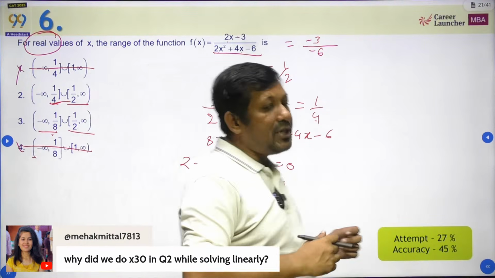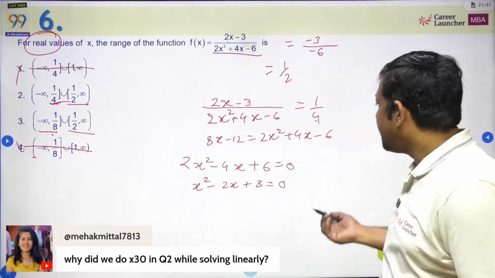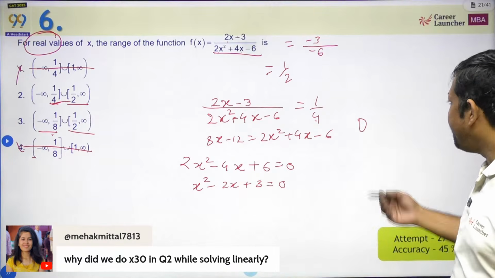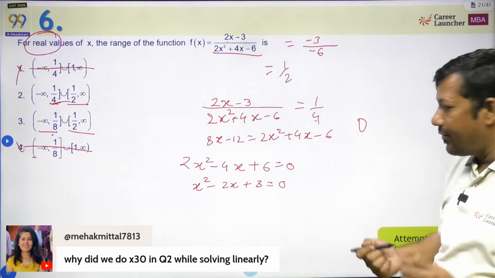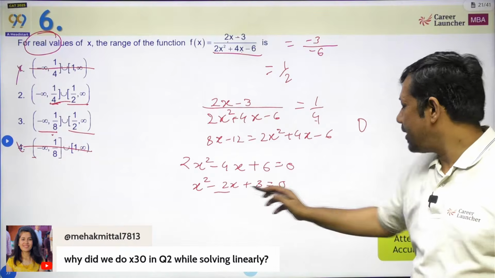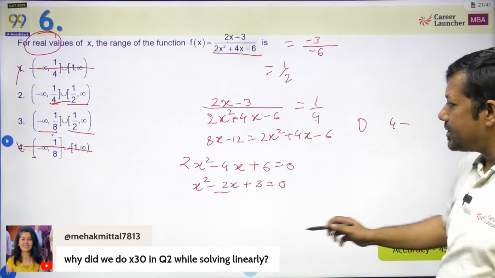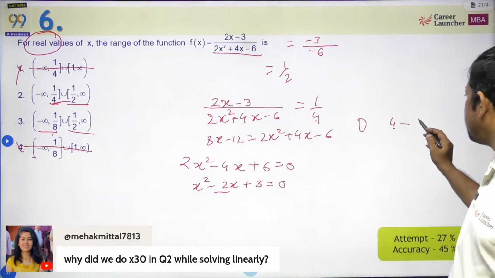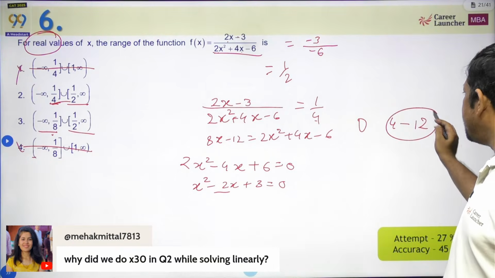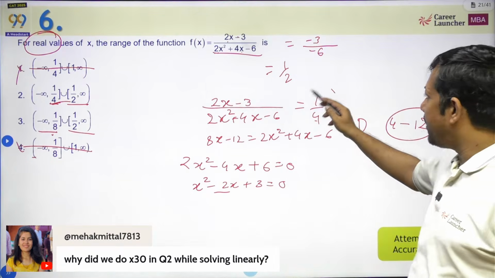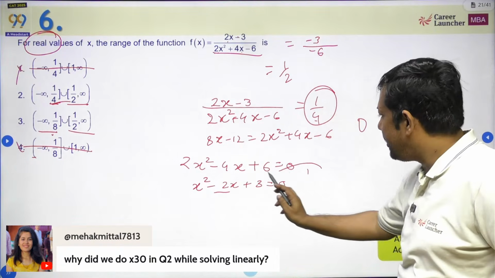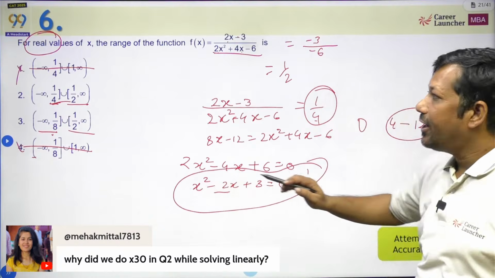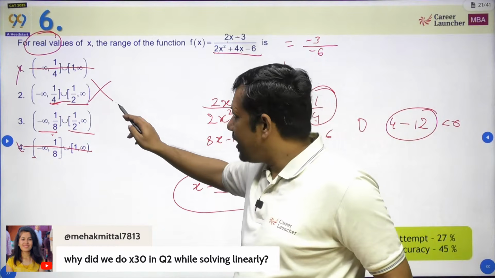Now, instead of solving it and getting the answer, I am directly going to check D. If D is less than 0, then there is no real value. So what is D? B square, that is 4, minus 4ac, means 4 into 1 into 3. This becomes negative. It means at 1/4, I am not getting any real value of x. It means this option is also eliminated.